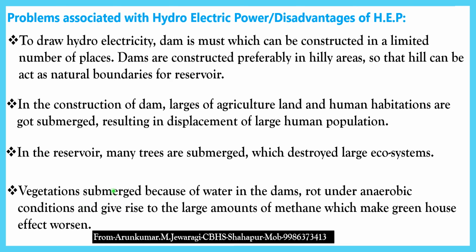Large amounts of fauna and flora are submerged, and as they are cut off from aerobic respiration, they rot under anaerobic conditions and give rise to large amounts of methane gas, which worsens the greenhouse effect. When methane gas is released into the environment, it is responsible for the greenhouse effect. These are some important disadvantages or problems associated with hydroelectric power.